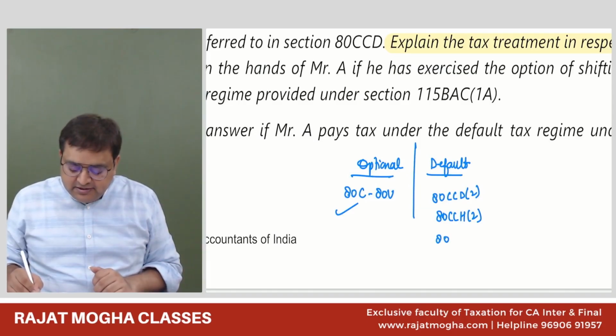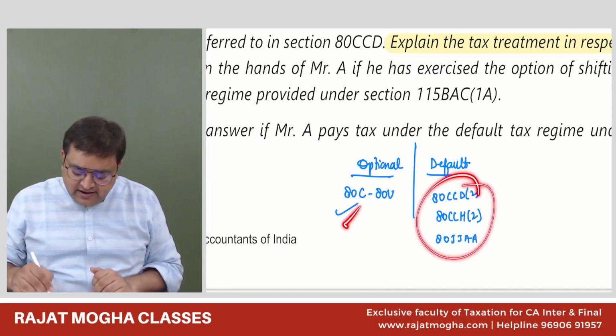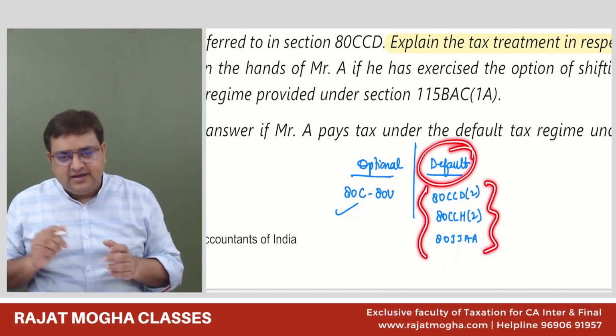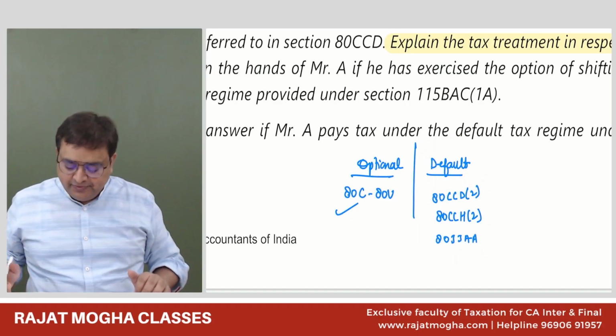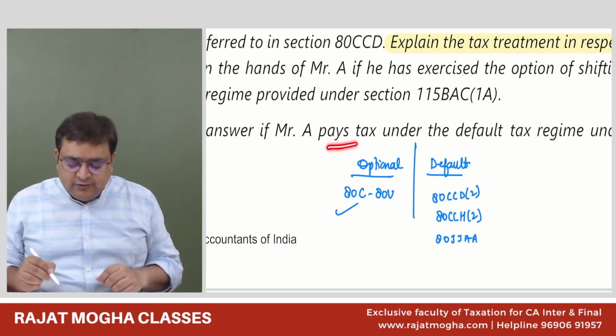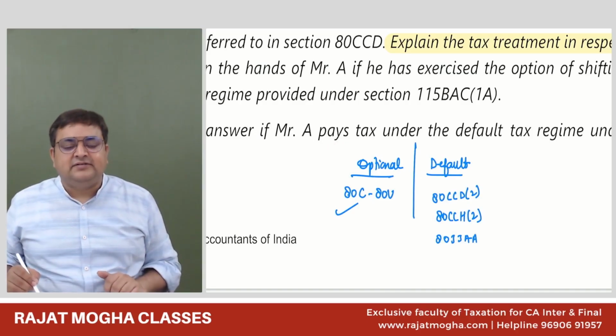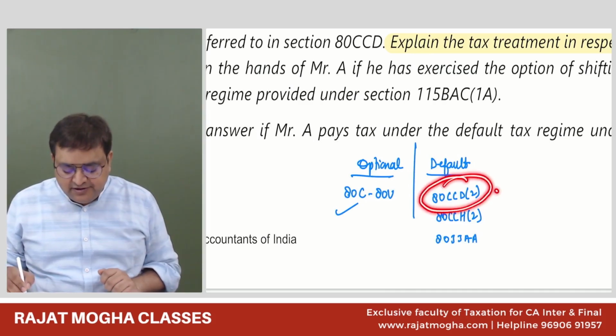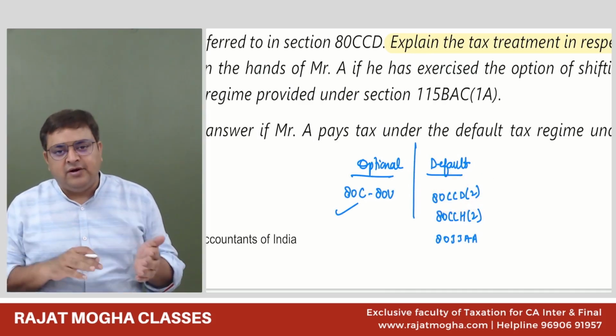And 80JJAA. But in the default regime, we have only these 3 deductions which are there in our intermediate course. So they are asking what would have been the change if this assessee had been following the default regime. Obviously, in that case, he will get only 80CCD2. He will not get 80CCD1 or 1B.